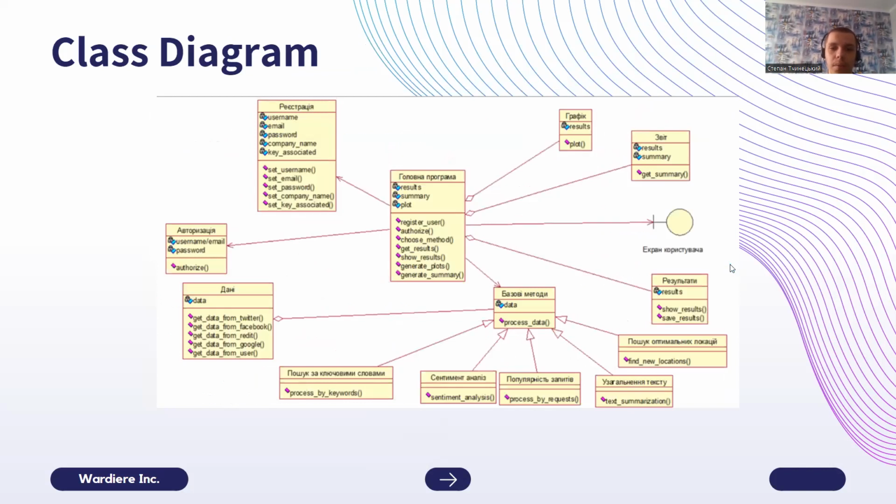Here's the class diagram, how our architecture looks. So we have the main program that controls the whole system, registration, authorization, basic methods that use data, and specific methods like sentiment analysis, results, summaries, and plots. We can also build plots with it.